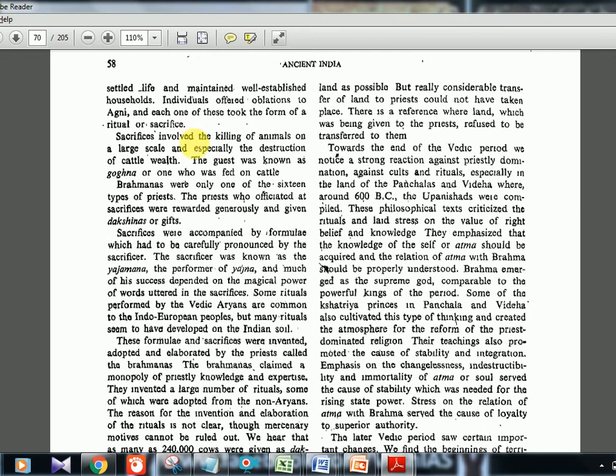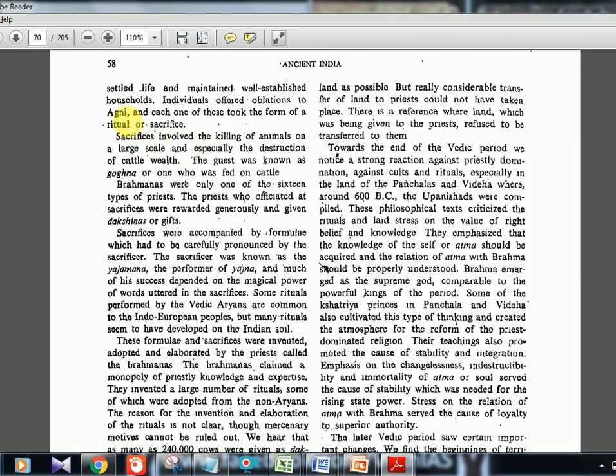Later, in the next chapter, we'll see Buddhism and Jainism. Actually, Buddhism and Jainism came because of this only. Brahmanas were over-dominating society, and Siddhartha Buddha and Mahavira Jain could not tolerate all these things, so they wanted to start something new. That is how Buddhism and Jainism came. We'll see that in the next chapter.